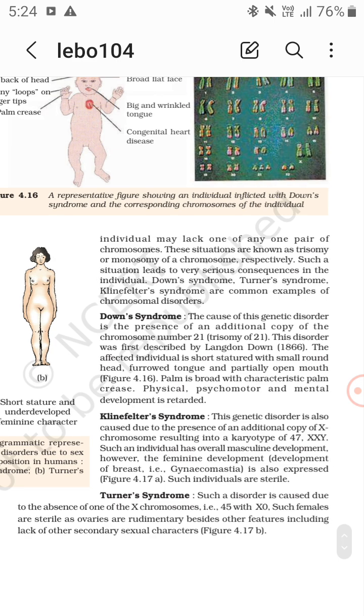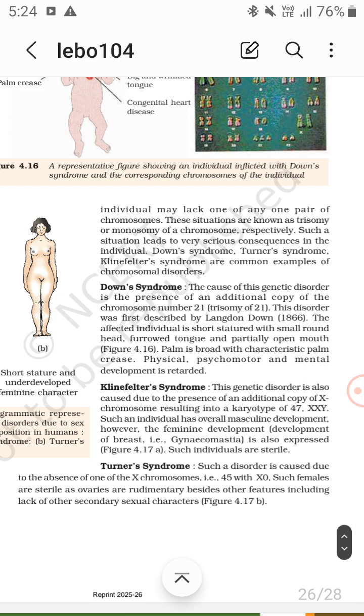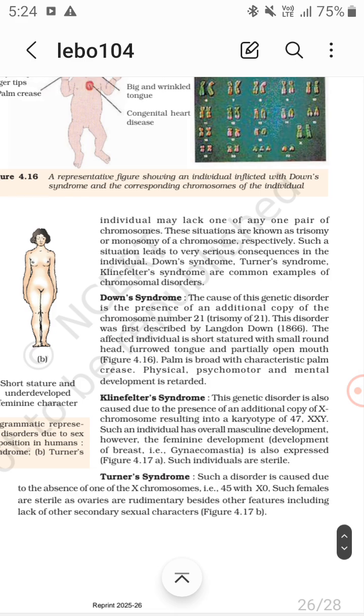Down syndrome: the cause of this genetic disorder is the presence of an additional copy of chromosome number 21, that is trisomy 21. This disorder was first described by Langdon Down in 1866.